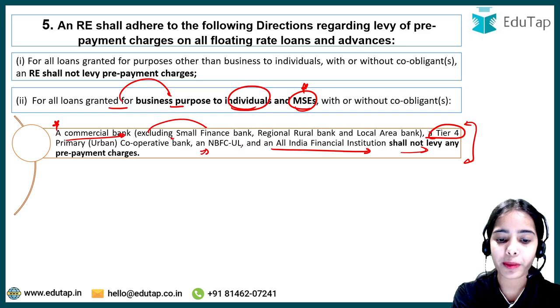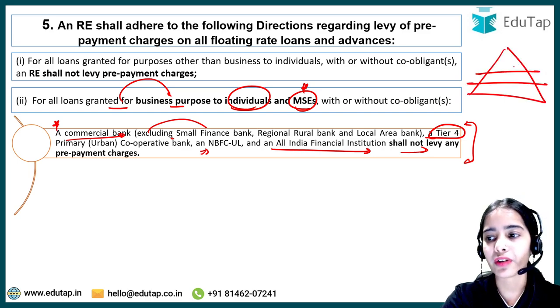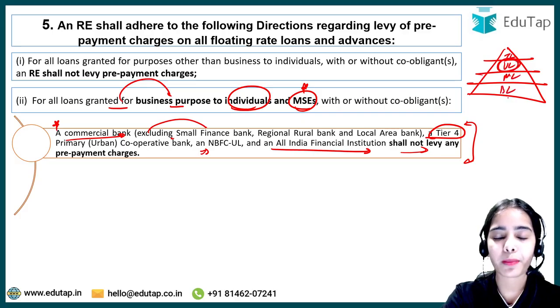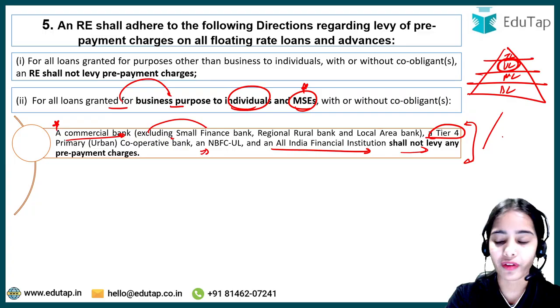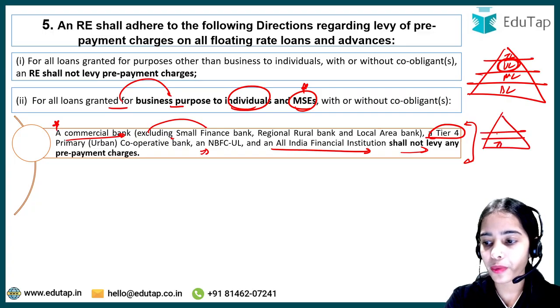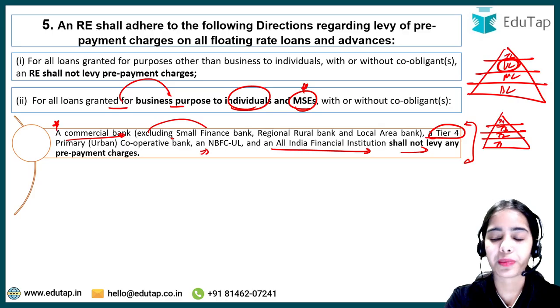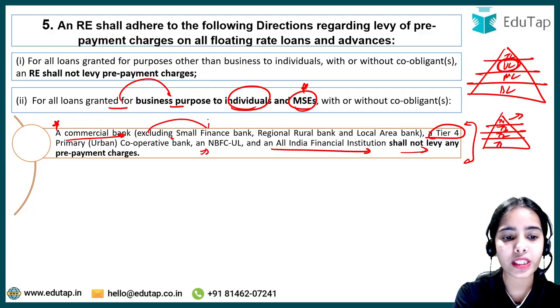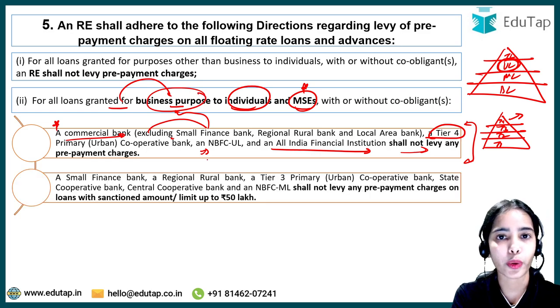Okay, so the NBFC upper layer. I hope you know that the NBFCs are divided into 4 layers: the base layer, middle layer, upper layer, and top layer. So NBFC upper layer are the big NBFCs, and the urban cooperative banks are also divided into tier 1, tier 2, tier 3, and tier 4 urban cooperative banks. Tier 4 are the big urban cooperative banks. So the big institutions shall not levy prepayment charges on floating rate loans granted for business purpose to individuals and micro and small enterprises.